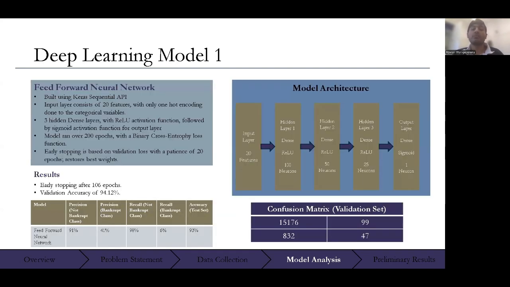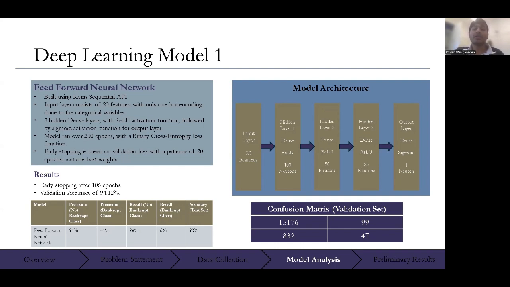The first deep learning model that I've used is a relatively simple feed-forward neural network. This was built using the Keras Sequential API. The input layer consisted of 20 features, and the continuous variables were kept the same. Only the categorical variables were encoded. There are 3 hidden dense layers using the ReLU activation function with 100, 50, and 25 neurons respectively. The output layer uses a sigmoid function with a binary output.